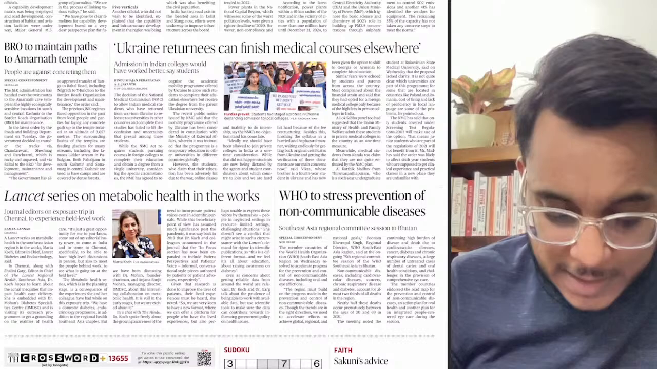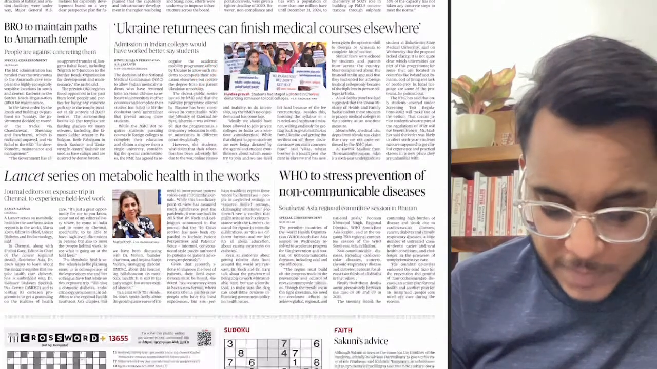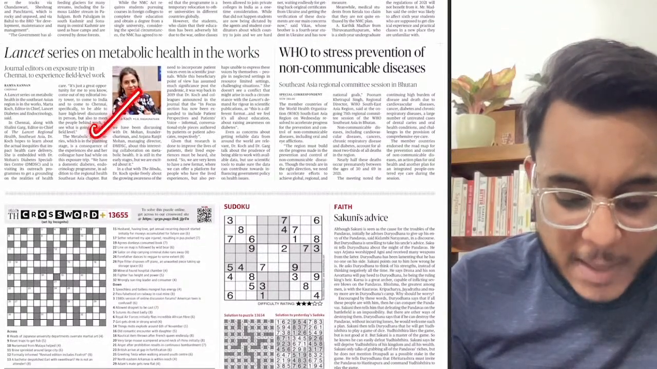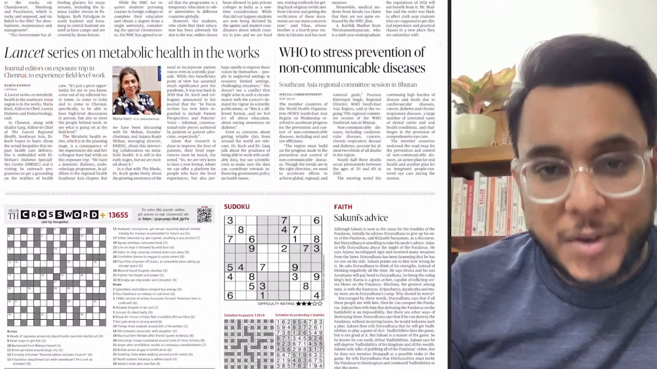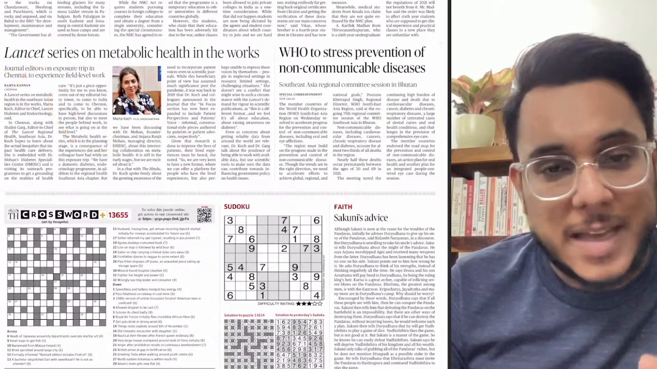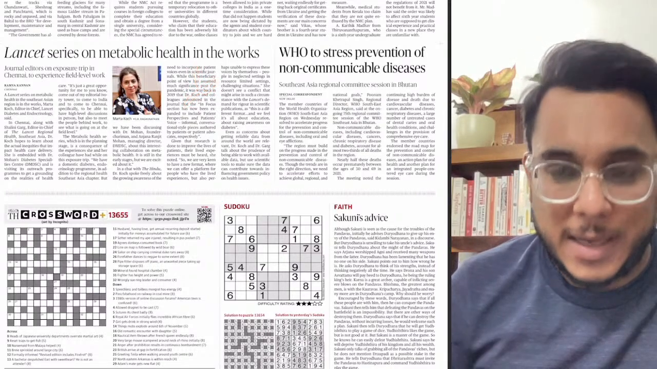So in that particular capacity, they can take admission into Indian colleges and finish their education. Then after that, Lancet series on metabolic health in works. So guys, this is a new Lancet document that will be released. Up till now it has not been released. They are working on this particular thesis. So right now there is no need to see this particular article.